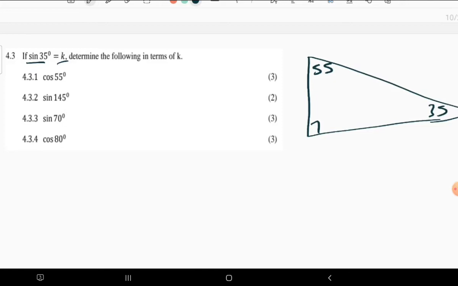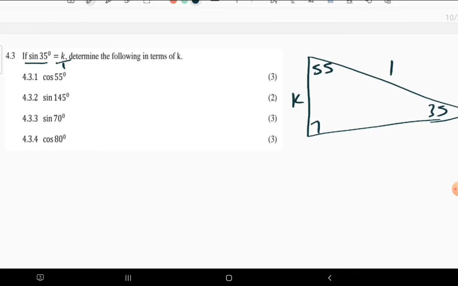Now, what are we having? We understand that sine is opposite over hypotenuse. So k is the opposite of 35, over the hypotenuse. The hypotenuse is just 1. The fact that k is divided by nothing doesn't mean it's divided by 0, which means the hypotenuse has to be that something that is not written, which is always 1, right?